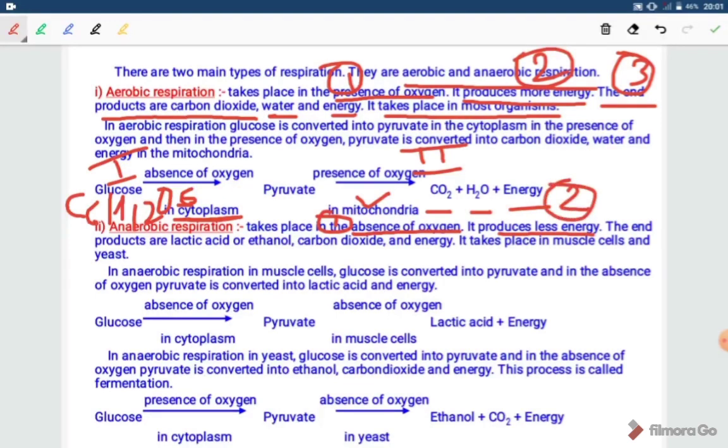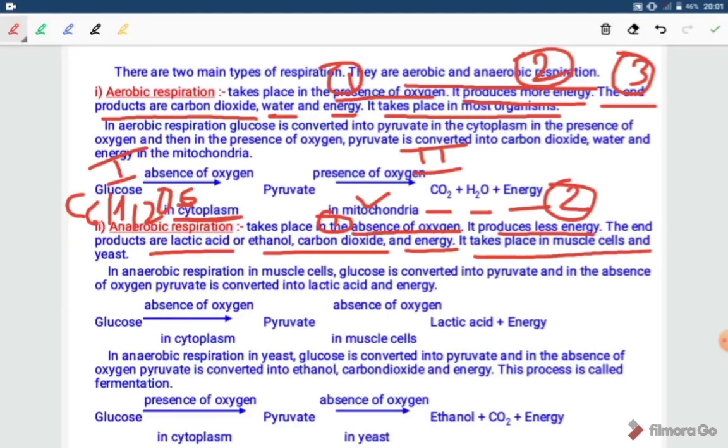Second point, and the end products are lactic acid or ethanol, carbon dioxide and energy. It will depend whether we are talking about anaerobic respiration in muscle cells or we are talking about anaerobic respiration in yeast, fungi or bacteria.